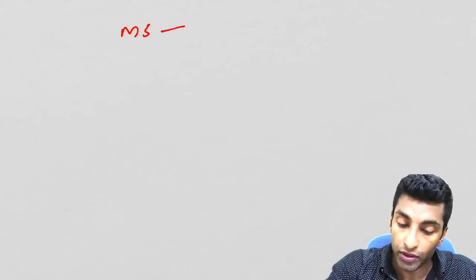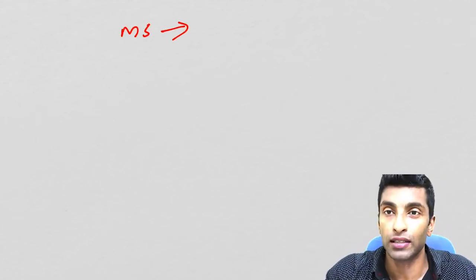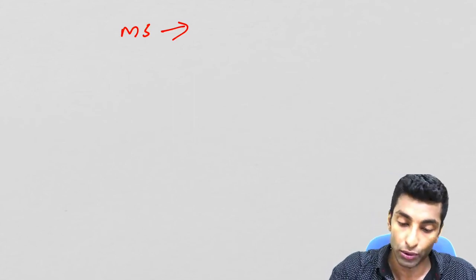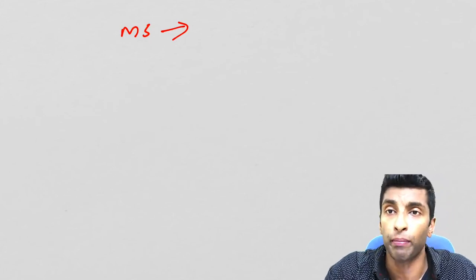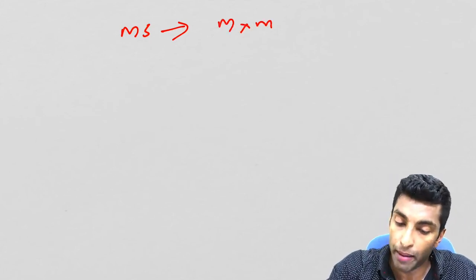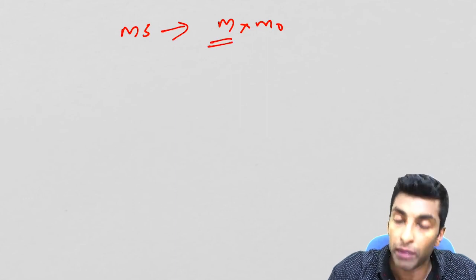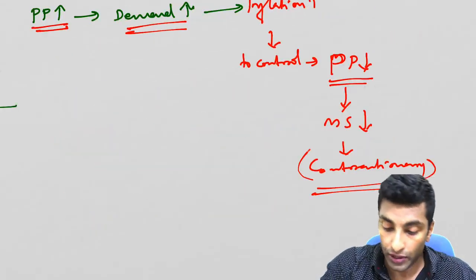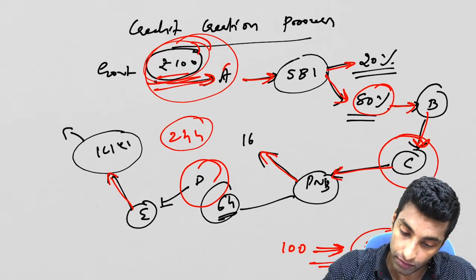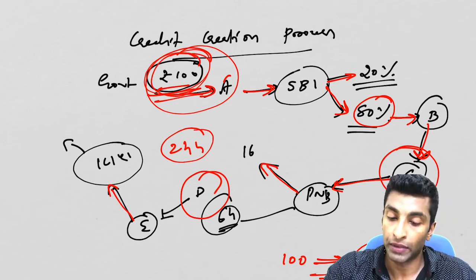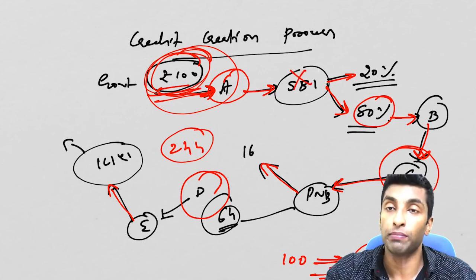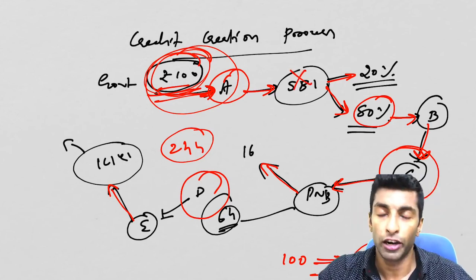Now, what all things does the money supply depend on? This question was also asked. One question related to M was asked, M3 or M1 was asked. Then the money supply concept was also asked. See, the value of M depends on what? Money supply is M into M0. This value of M depends on what? Value of M depends on, you see here, this 100 rupees printed. So A got it. Now, if A is not depositing in SBI, A is keeping it with himself, do you think it will circulate in the market and increase the money supply?